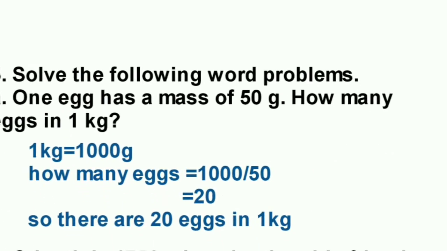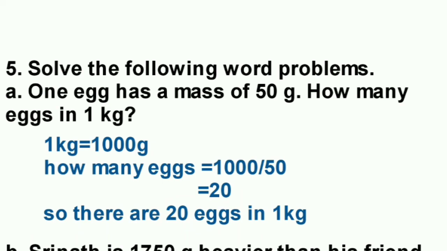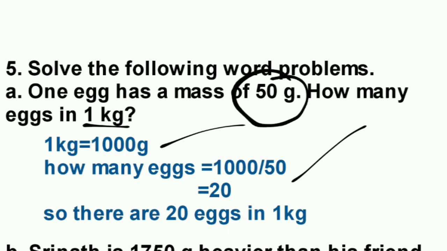Next, question number 5. Solve the following word problem. One egg has a mass of 50 gram. How many eggs in 1 kg? So this kg we can convert in gram first. So 1 kg equals to 1000 gram. So how many eggs will come in 1 kg? So 1000 divided by 50. Why 50? Because 1 egg mass, weight is 50. So how many eggs will come? 20. Okay, 20 eggs will come in 1 kg.